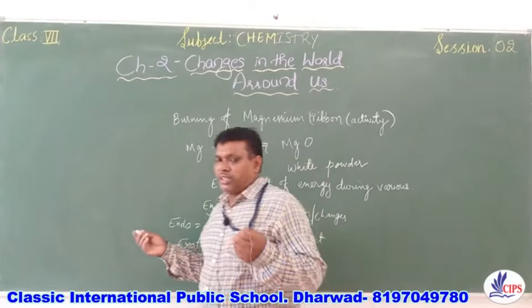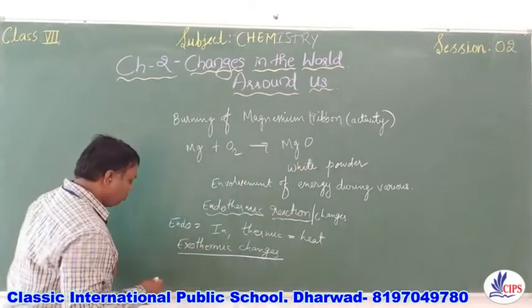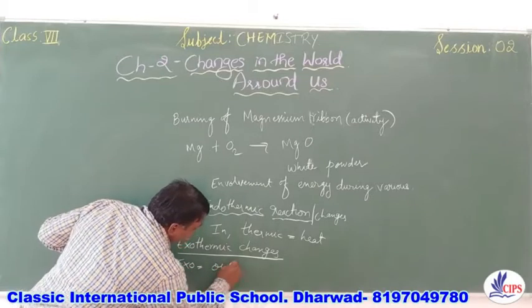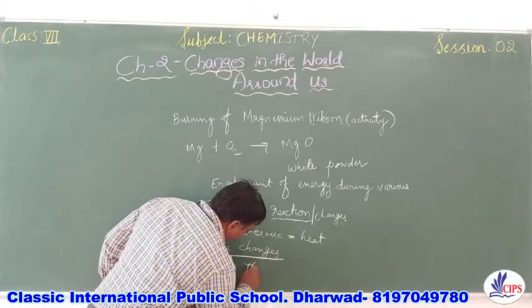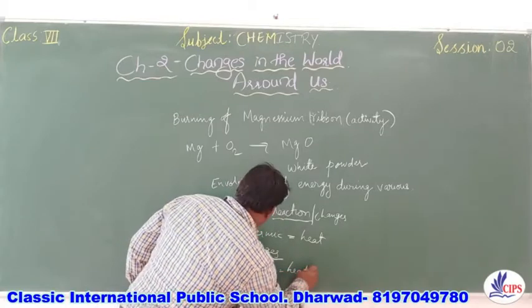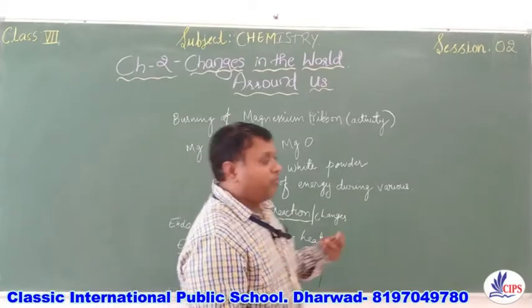Then thermic, it is heat. So exo means out, and thermic means heat. Already I had told you thermic means heat.